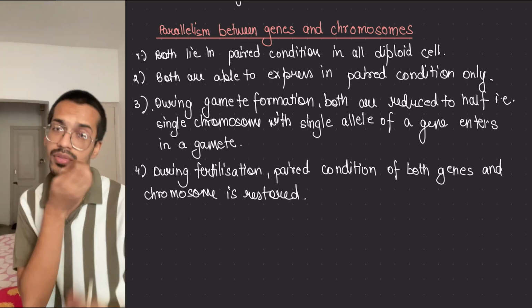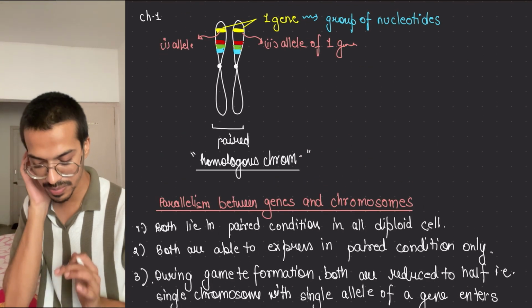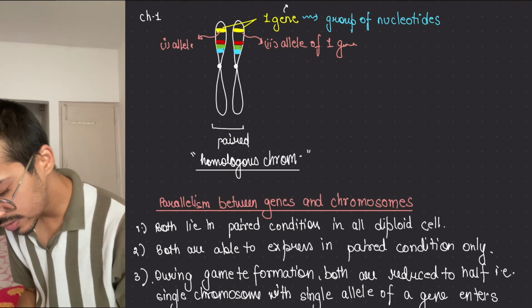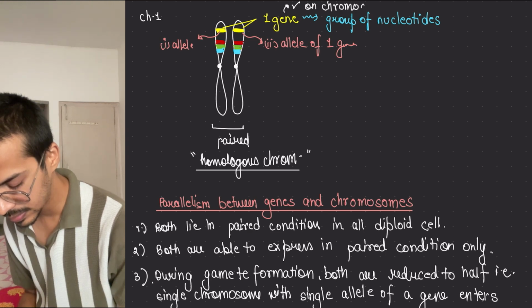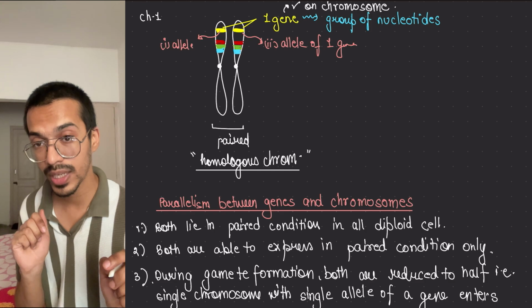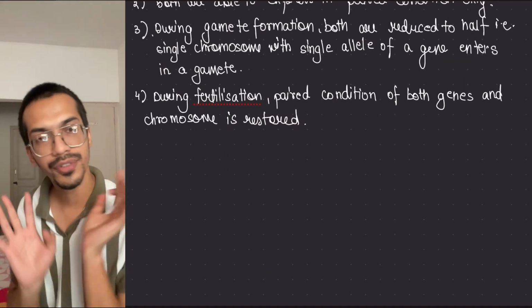This fact you have to remember, and the rest I have told you about where they will be present. These genes are present on the chromosome, with multiple of them on one chromosome. If you remember this, very good.